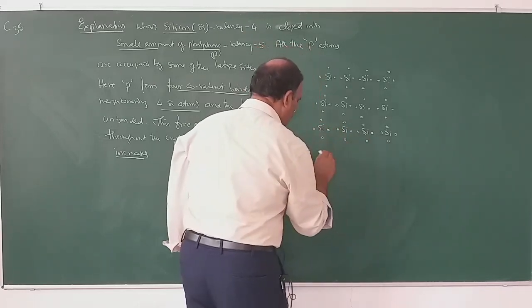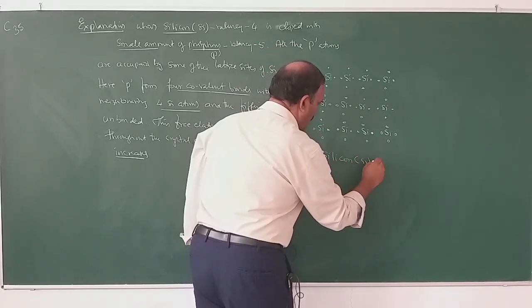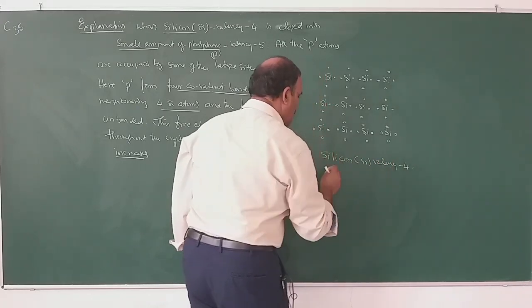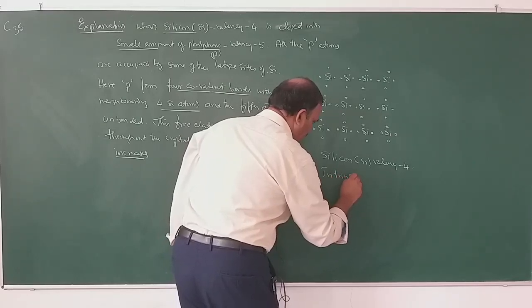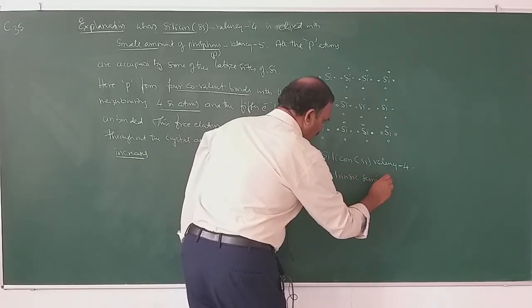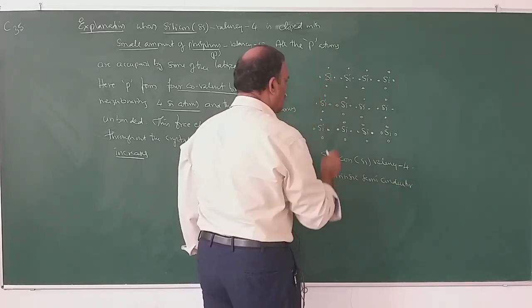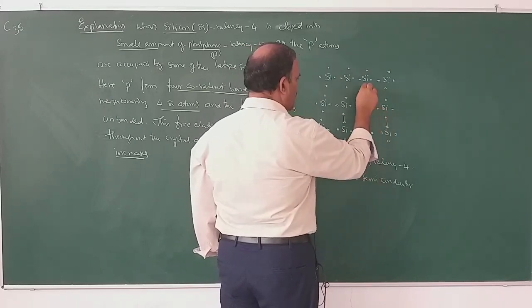So, this is silicon, valency 4. So, it is an intrinsic semiconductor, since all the electrons are involved in bond formation.